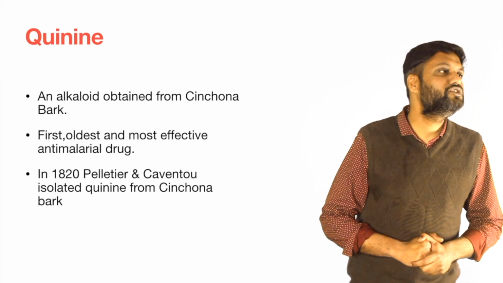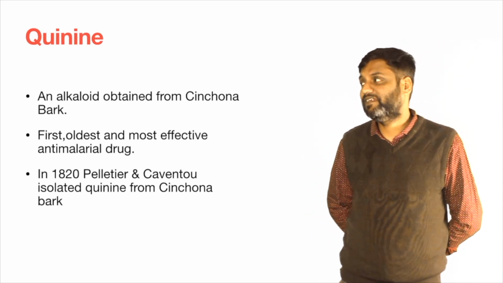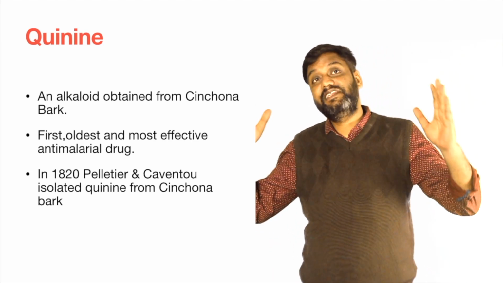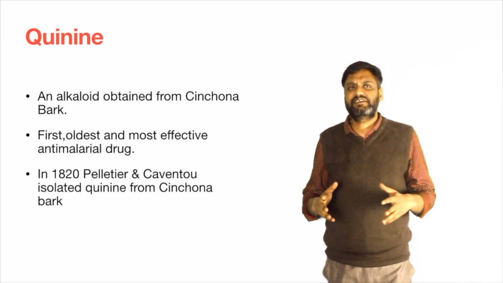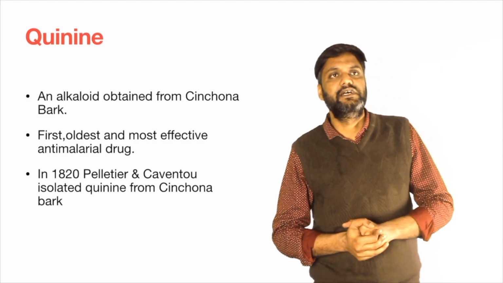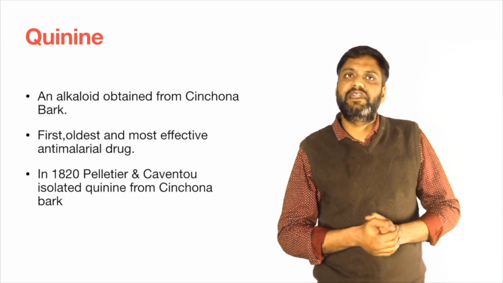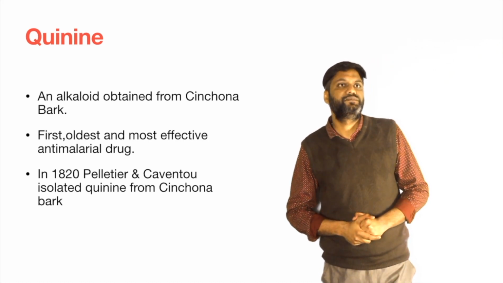quinine. Quinine is the oldest, safest, and first effective anti-malarial drug, which has been used from the 17th century. In the 17th century, Europeans first used quinine and cinchona bark for normal fever, but after that it turned into an anti-malarial drug.